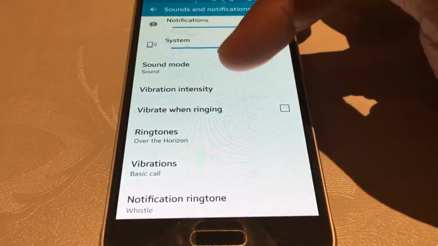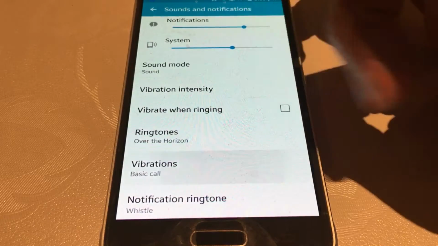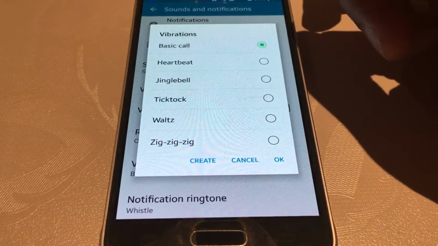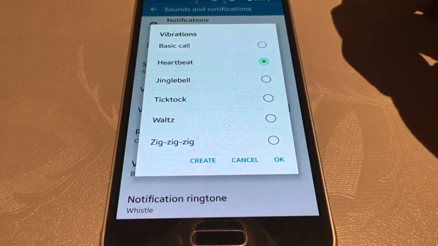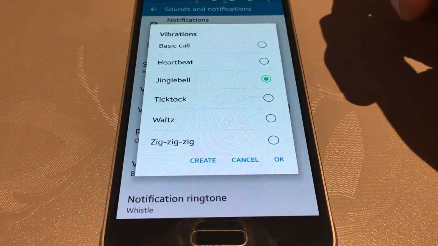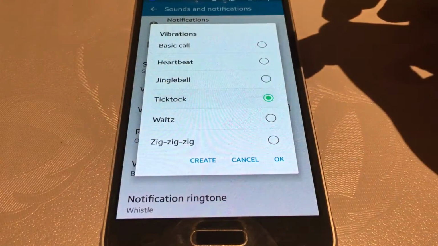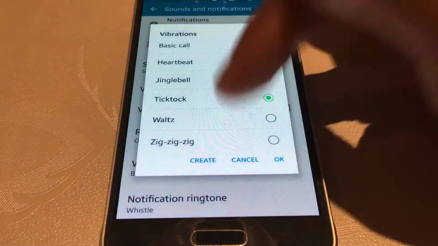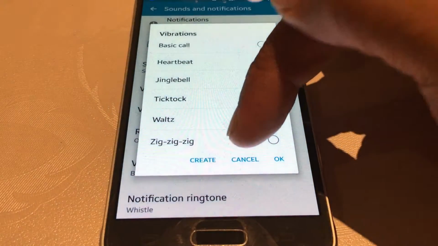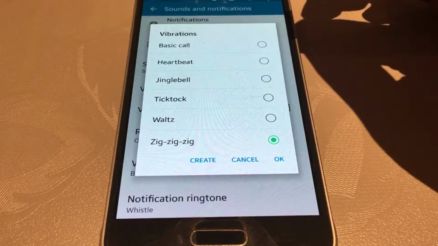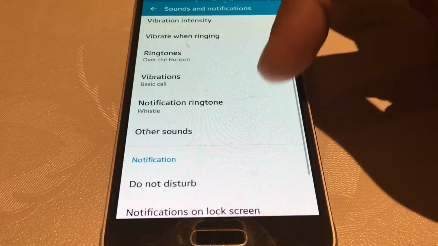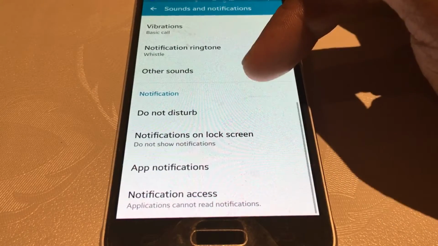And we have the vibrations here. So we've got the basic call vibration, got heartbeat, jingle bell, tick-tock, free time waltz, zigzag, so that you can even have personified notifications as well.